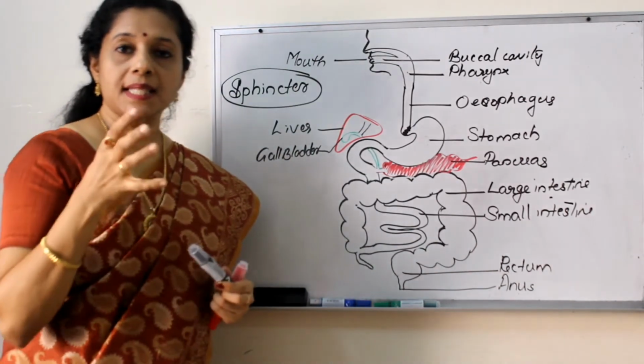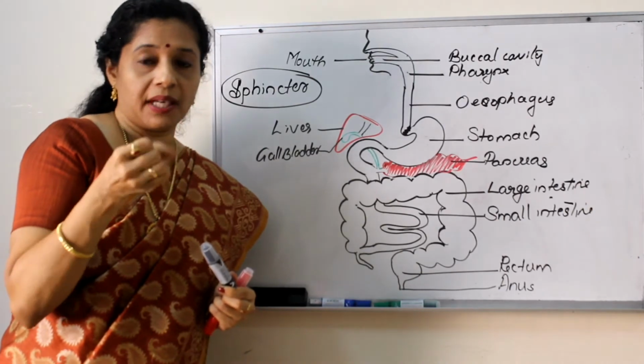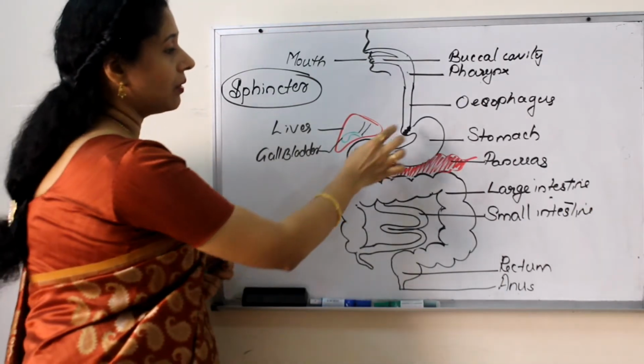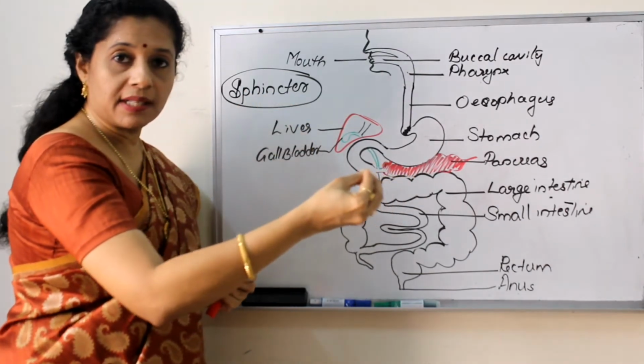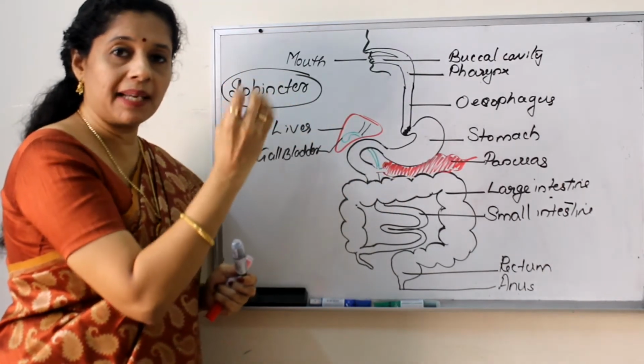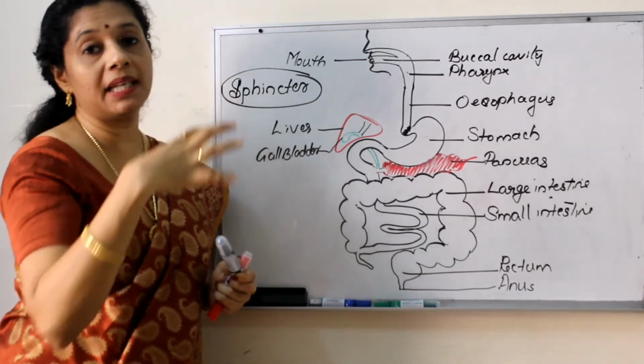Sphincter muscle is something which can contract and relax. It's kind of elastic. So it will be pushing the food little by little. It will dilate, leave some food inside the stomach, again contract. After some time, again dilate, leave some food inside the stomach, contract. Like that, little by little food will be given to the stomach.